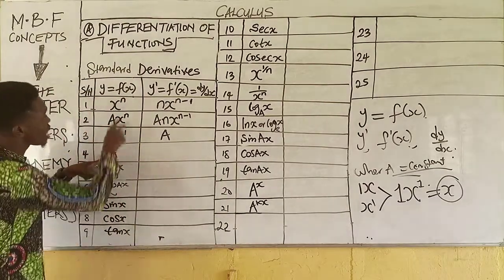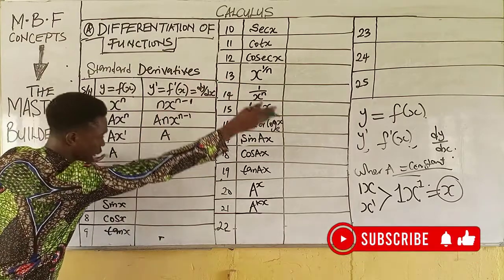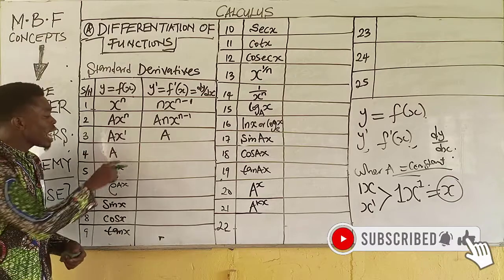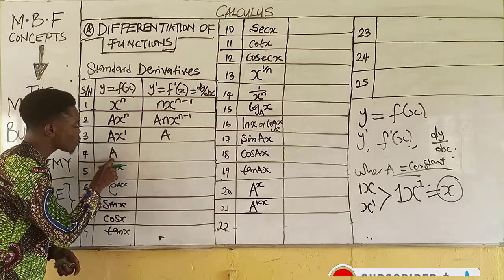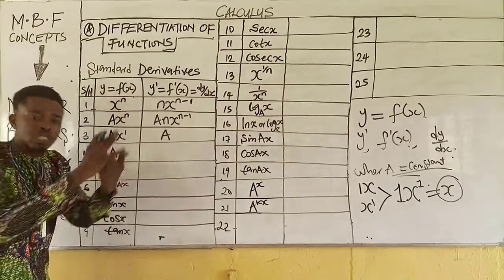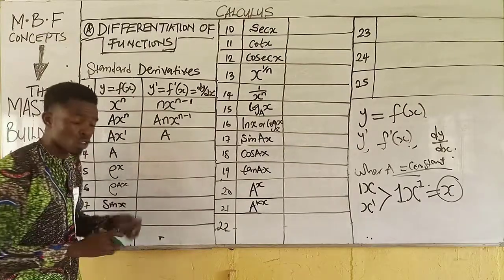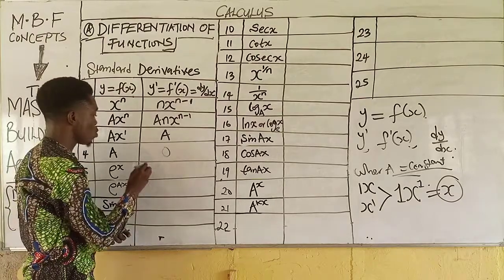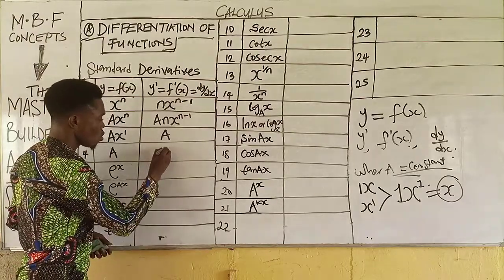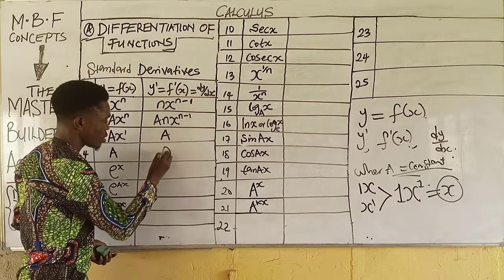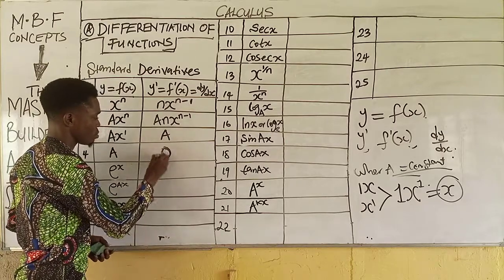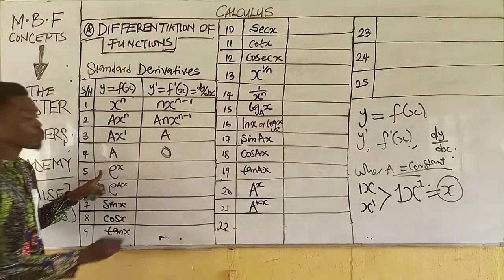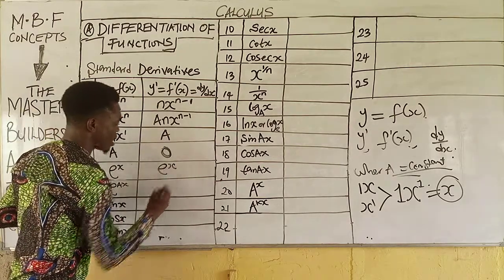Now, we are differentiating all of these functions with respect to x, as we all know. Now, this function we have here is without x. Any function that you are differentiating with respect to x that does not contain x, that is to say that function is termed a constant, and anytime you differentiate a constant, you have 0. So when you differentiate A, you have 0. This is it. Then also, when you differentiate exponential x, you have exponential x.